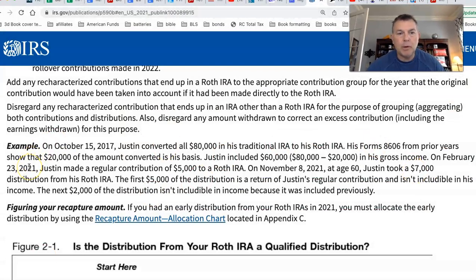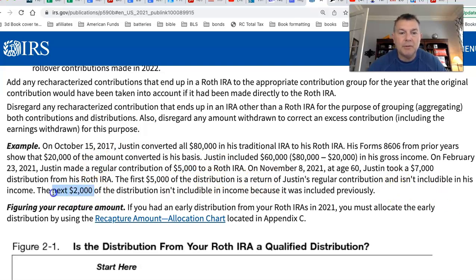Fast forward to 2021, 5 years later, Justin made a regular contribution of $5,000 to his Roth. On November 20 of 2021, at the age of 60, he took a $7,000 distribution from his Roth. The first $5,000 of his distribution is a return of the principal he just contributed that year. All right, so he's getting that $5,000 back. It's free and clear of any penalty or tax, and the fact he's over 60, by the way, means it isn't included in his income.